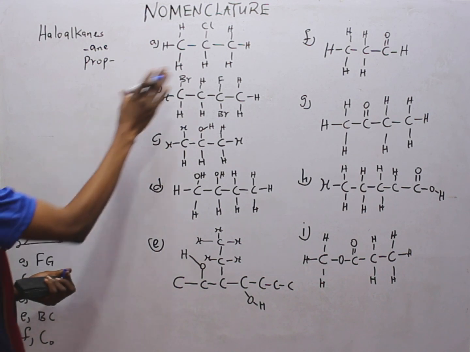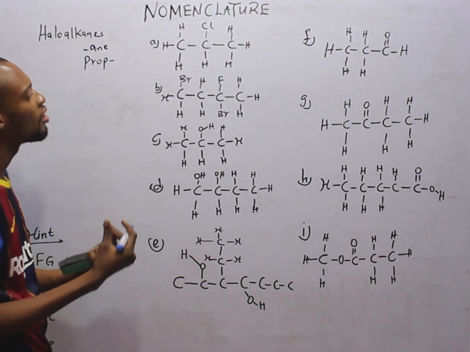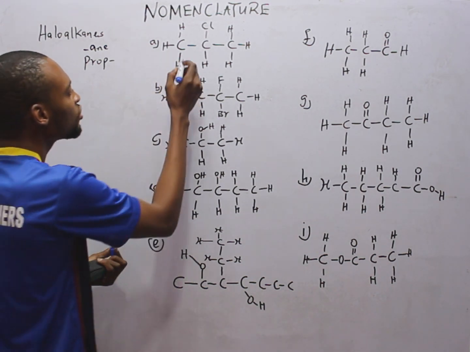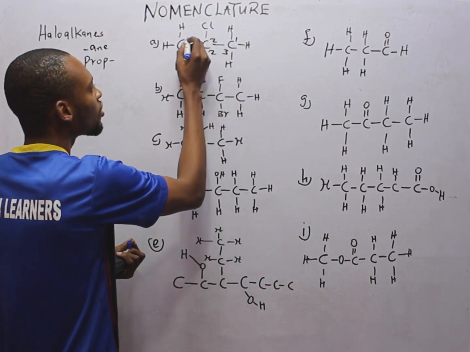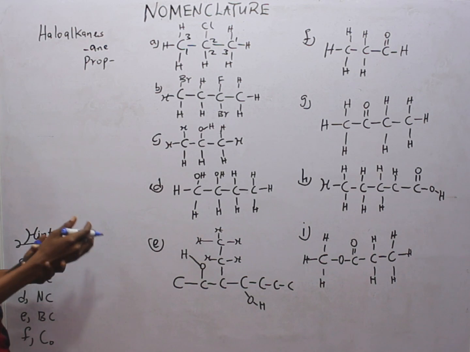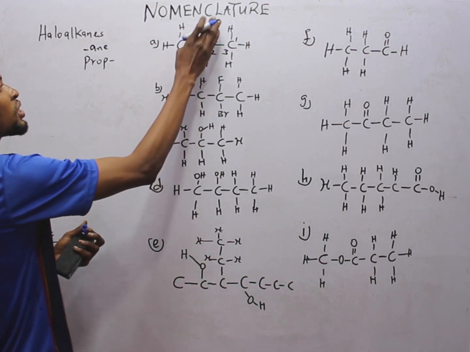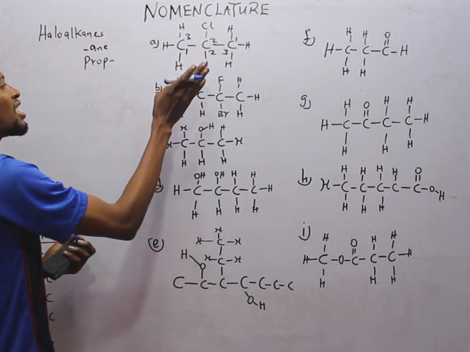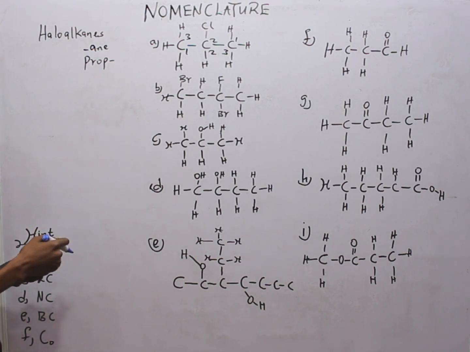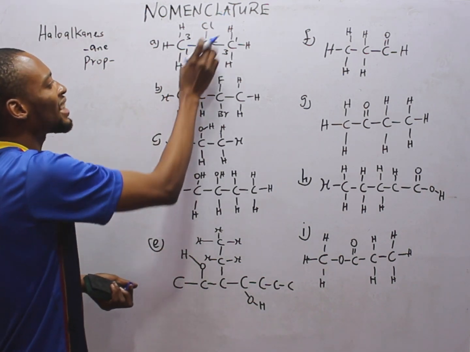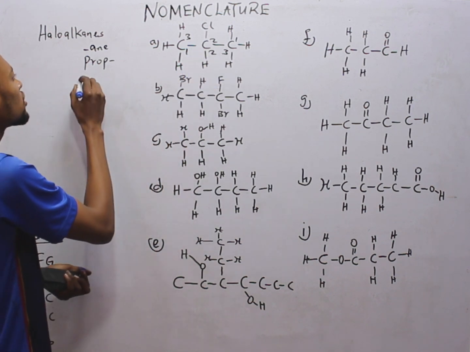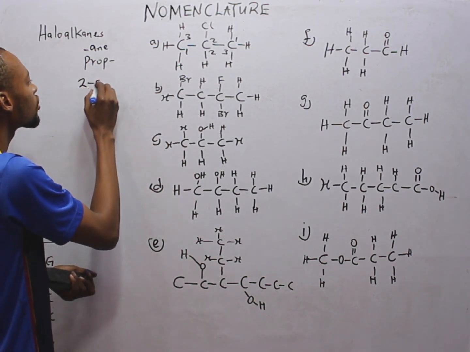Now, there is a halogen group. What position is the halogen group? Because we need to number the carbon, any numbering we use is okay because it will give the halogen group the same number. So this is carbon 2. The chlorine is attached to carbon 2, meaning we have 2-chloro.